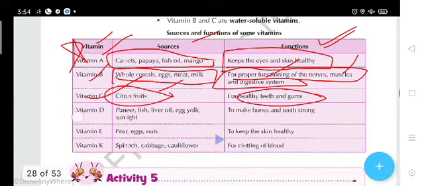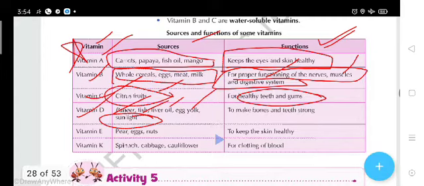If we talk about vitamin D, from where can we get it? Paneer, fish, liver oils, egg yolk, sunlight. Sunlight is not a type of food, but we can get vitamin D from sunlight.